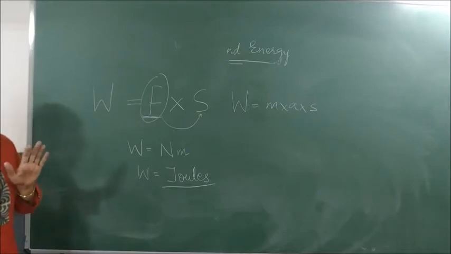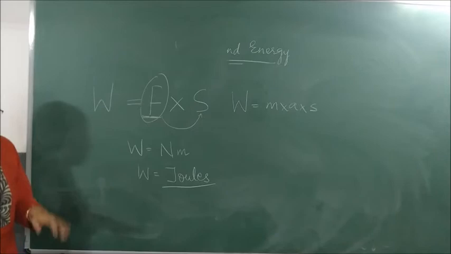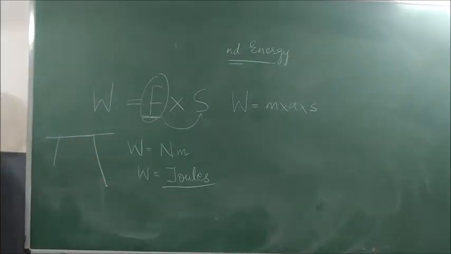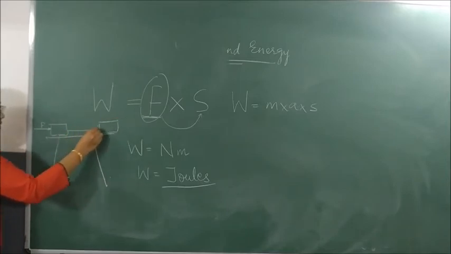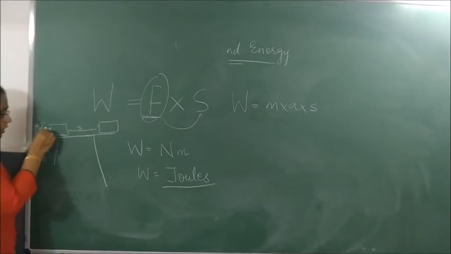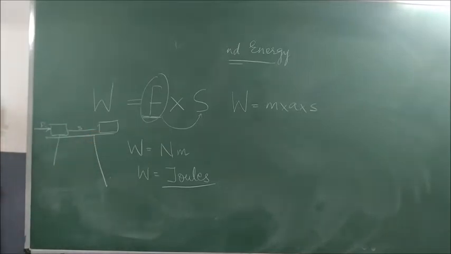When is work said to be done? When a force applied displaces a body from any position. Let us suppose I take this as a table. Fine. I keep an object here and I apply a force F. The body moves a small distance s. Fine. So what is work done? When the force is applied and the body moves in the direction of the force applied, then the work is said to be done.